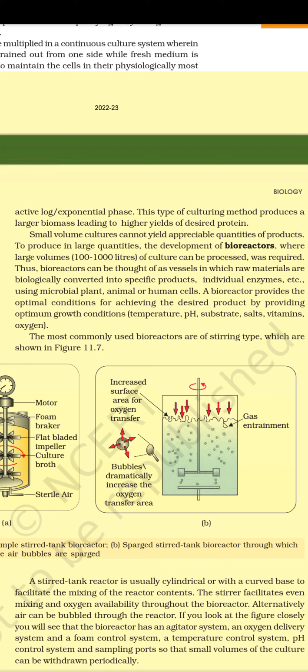A bioreactor provides the optimal conditions for achieving the desired product by providing optimum growth conditions: temperature, pH, substrate, salts, vitamins, oxygen. The most commonly used bioreactors are of stirring type, which are shown in figure 11.7. Figure 11.7, a simple stirred tank bioreactor. The sparged stirred tank bioreactor through which sterile air bubbles are sparged.